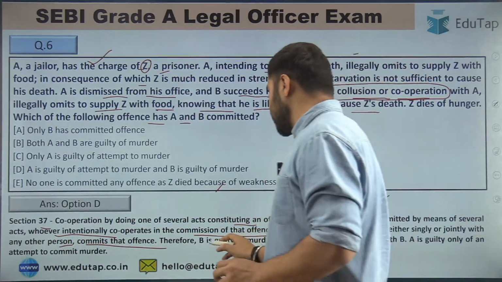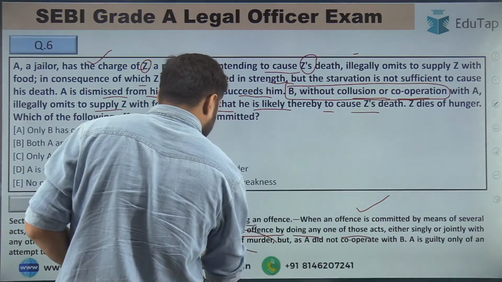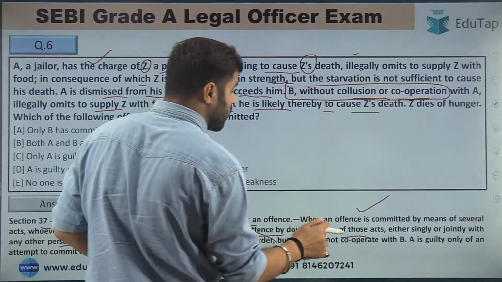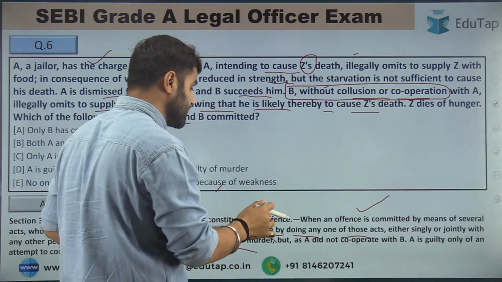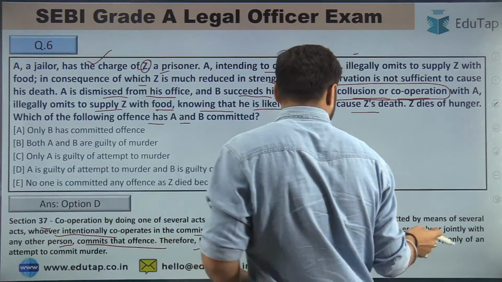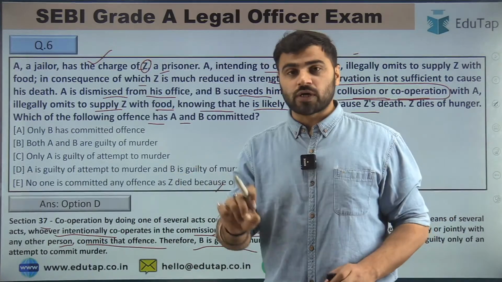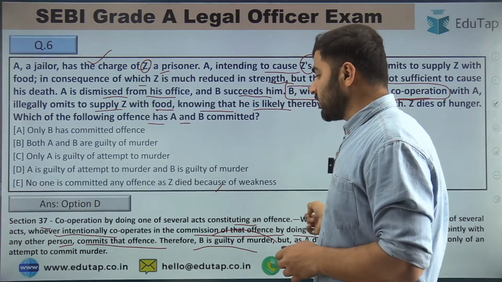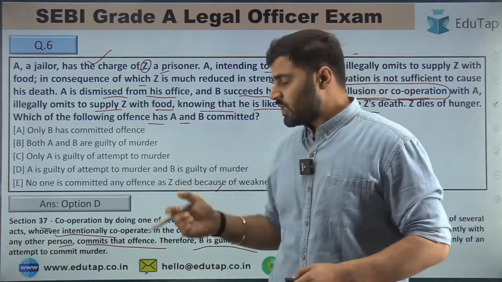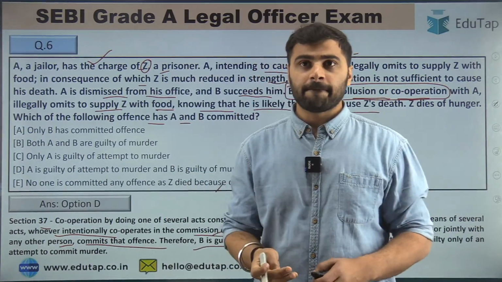But guys, here B is guilty of murder, right? But since A did not cooperate with B, that is why I have said that you have to read this line very well, since A did not cooperate with B, A is guilty only of an attempt to commit murder, right? So B will be guilty of murder and A will be liable for attempt to commit murder.